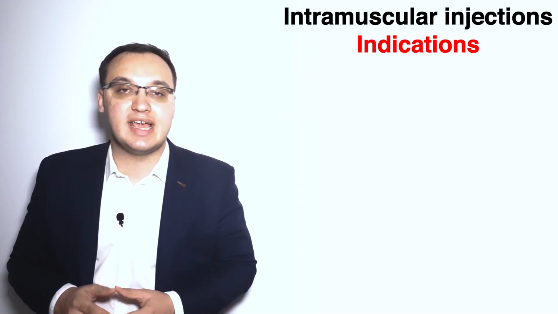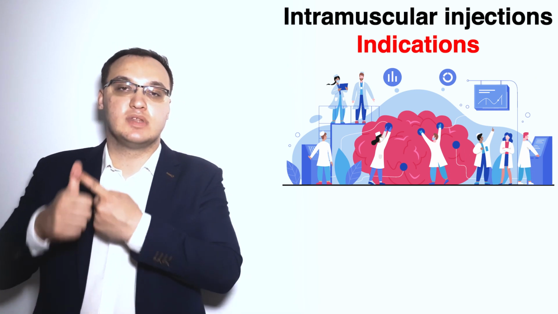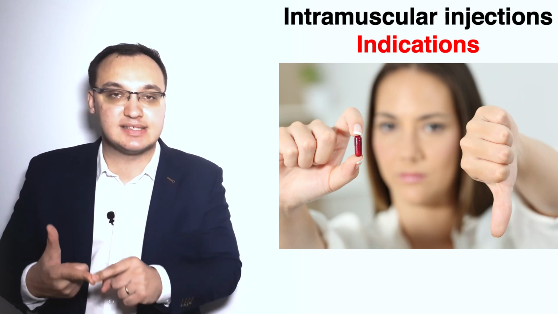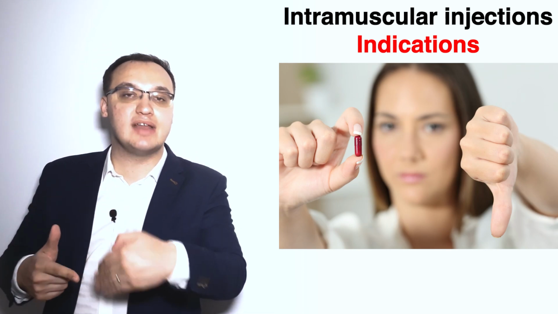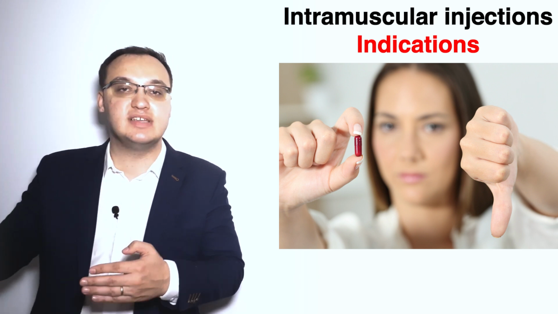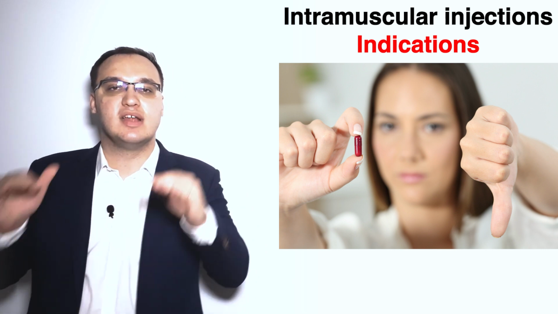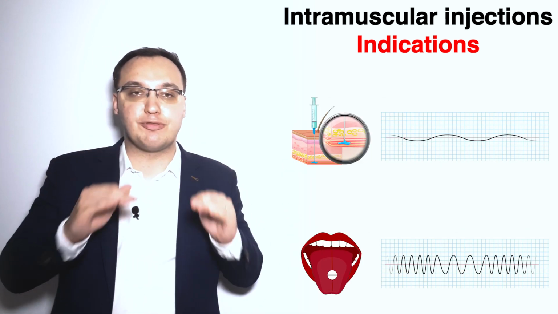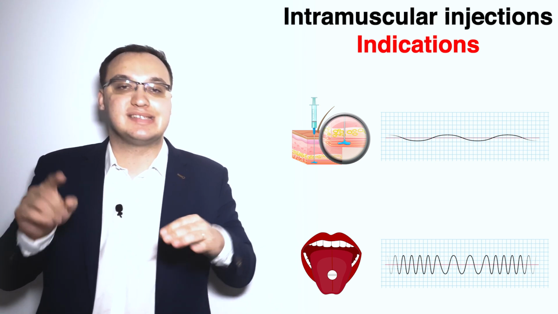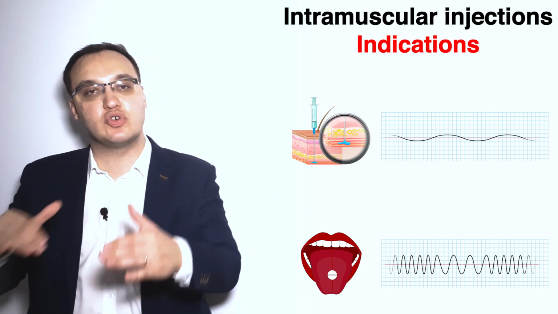Okay? So once again, indications of giving intramuscular injections are a diagnosis of schizophrenia, and any type of bad compliance that is leading to bad behavior and then self-harm and then arrest by the police or assaulting someone. So the schizophrenia is getting worse, with delusions, hallucinations, and so on. This is an indication. The third indication is that we want a more stable level because we see that the side effects are some days very strong and some days less. So it's fluctuating too much. We need this more stable level.